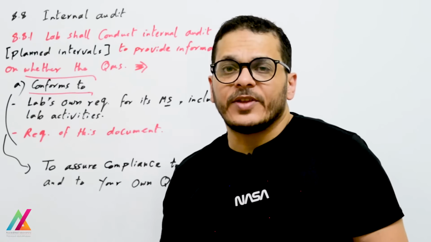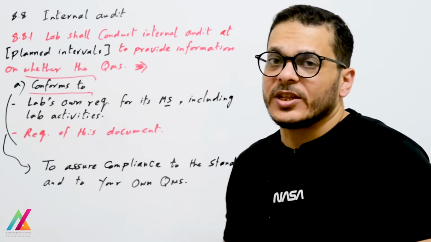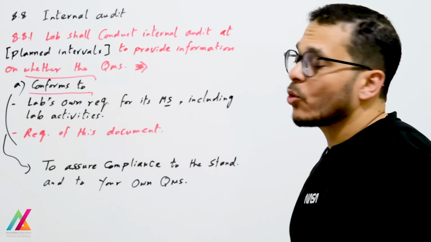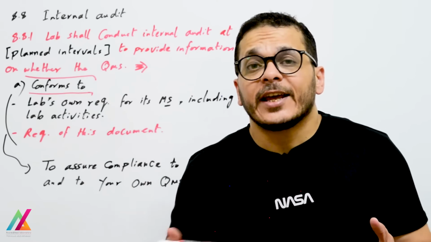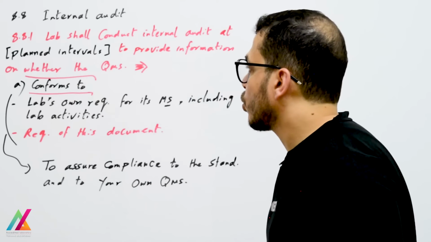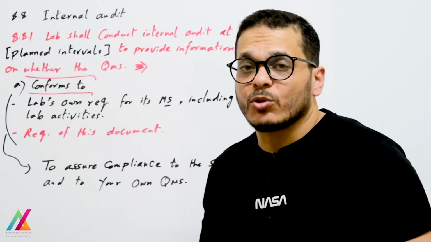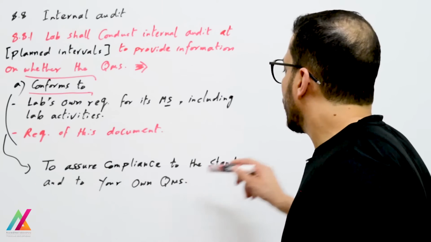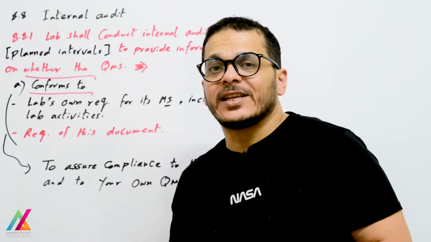And what is the use of the internal audit? Why do we need to apply internal audit? To provide information on whether the quality management system conforms to the lab's own requirements for its management system, including lab activities. So all lab activities shall conform to the management system that you have already applied inside the lab, and also conform to the requirements of this document, ISO IEC 17025 2017 edition. So the use of that is to assure compliance to the standard ISO IEC 17025 and to your own quality management system.